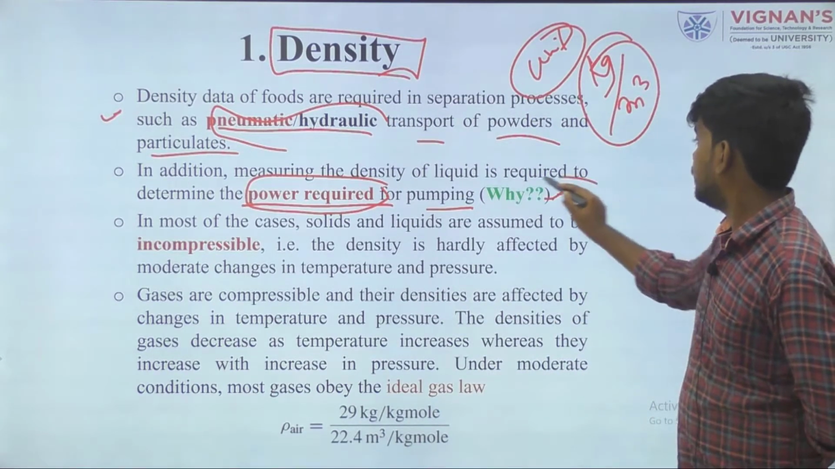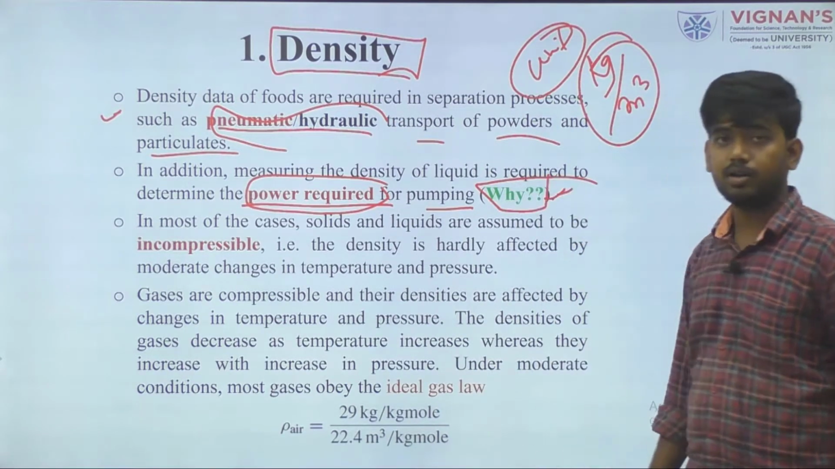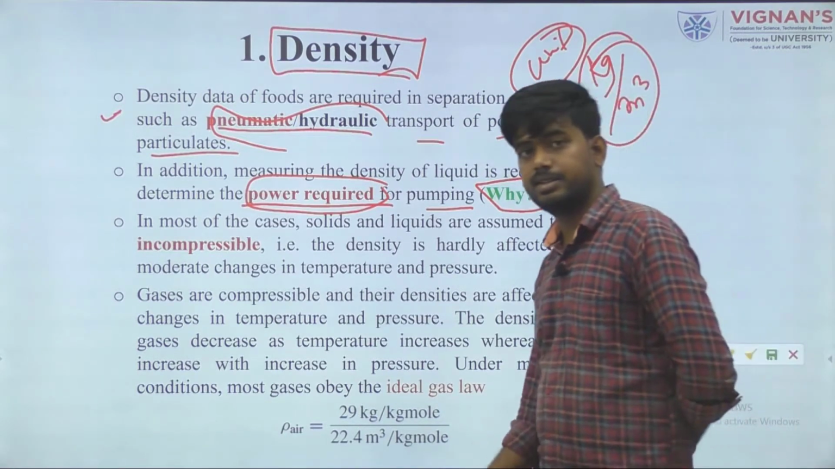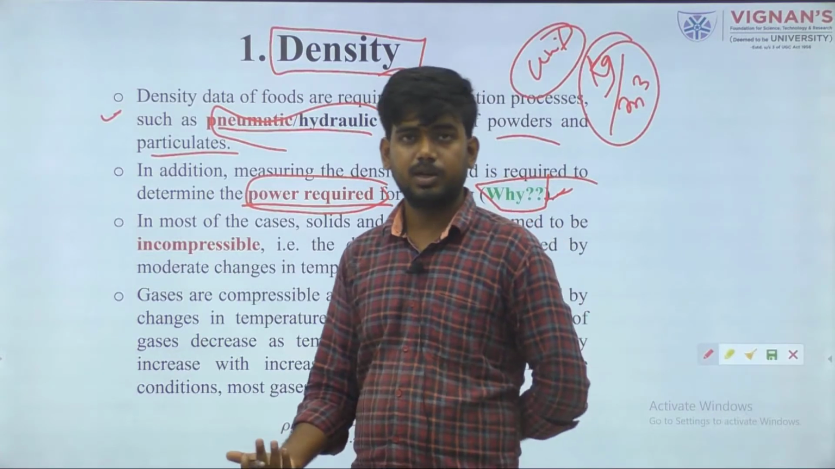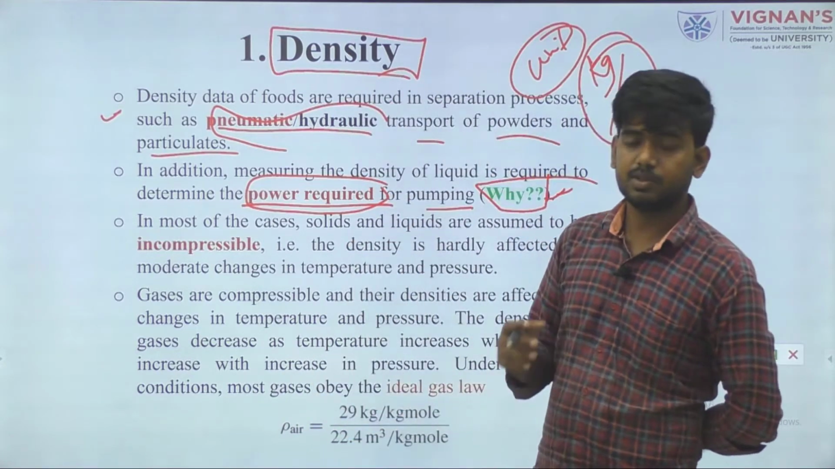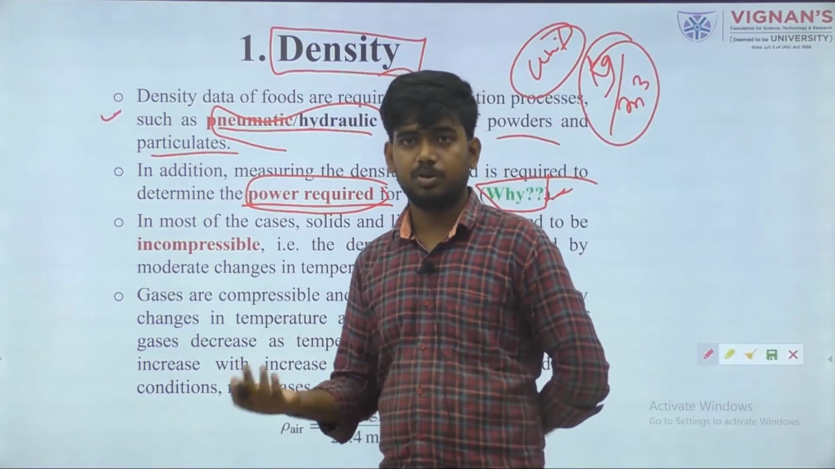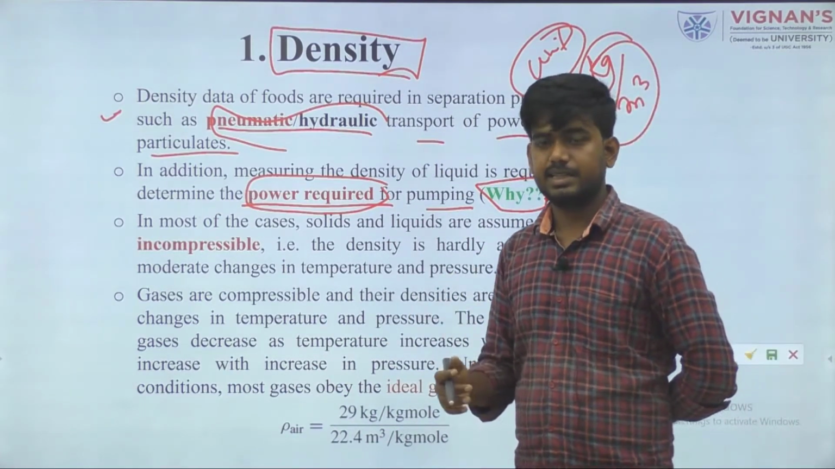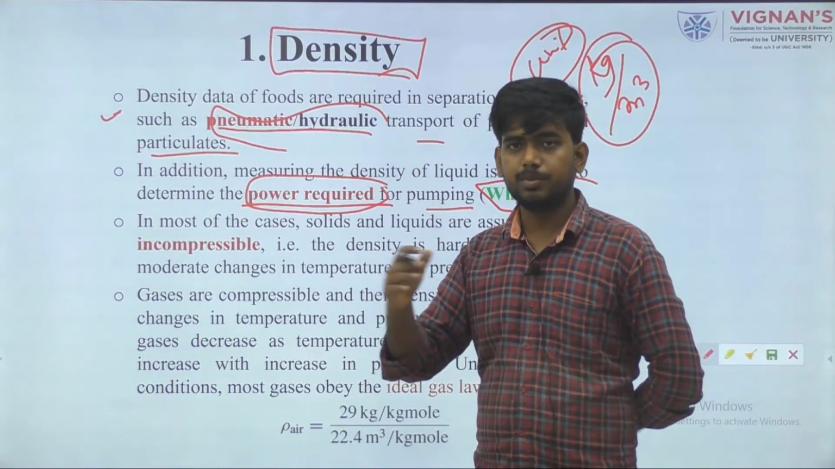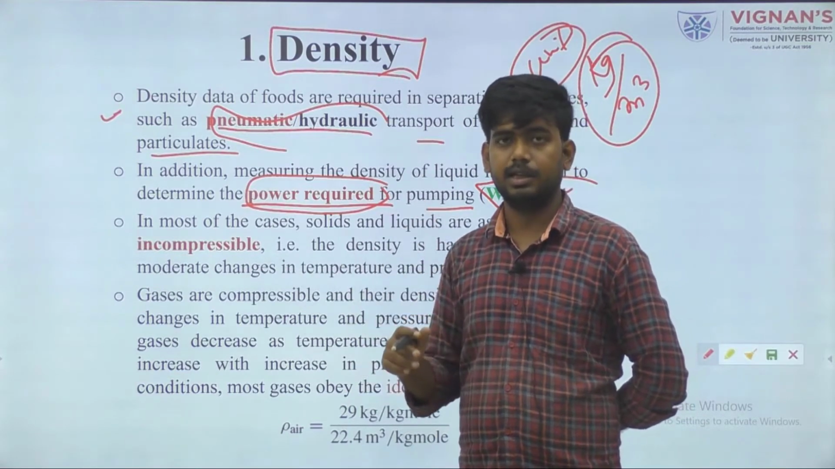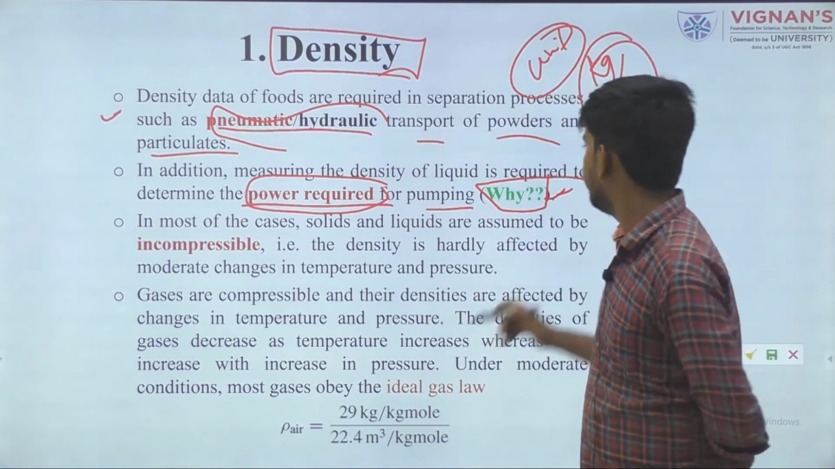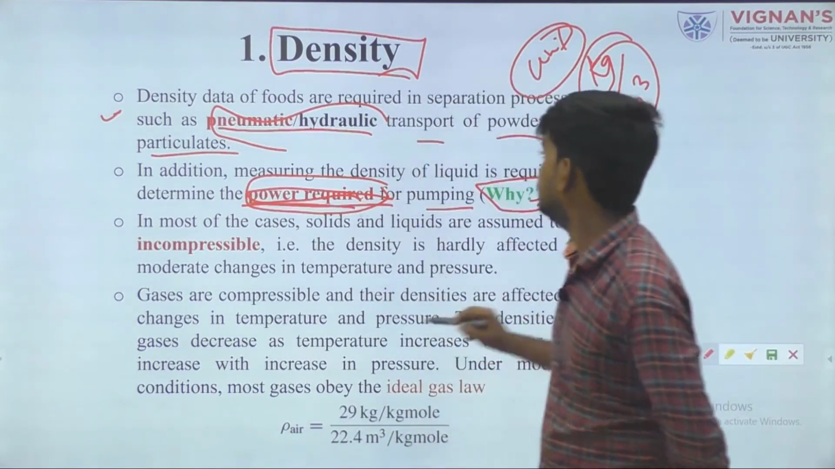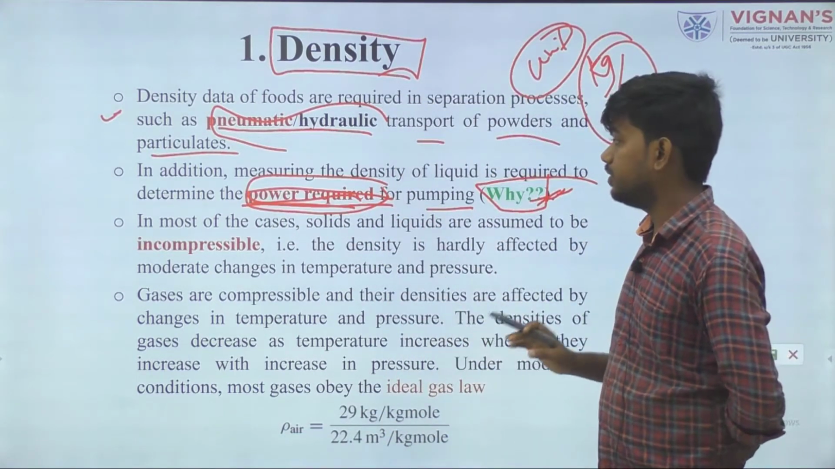Power requirement is very essential, because if any material has higher density, then the power requirement will change, and the capacity of this pump also gets affected. So if a material is less dense, it may be pumped at higher capacity with lesser power requirement. That's why, for calculation of power requirement, density is a very important phenomenon.